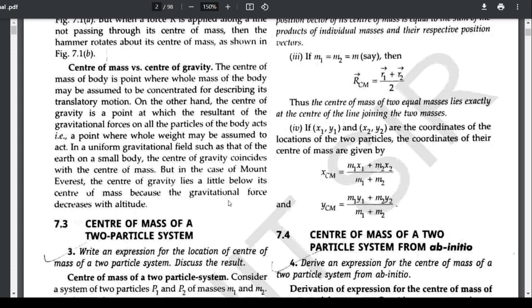That means if we move higher, then the acceleration due to gravity will decrease. So the gravitational force will not act the same way in all the places of Mount Everest. So its center of gravity lies just below the center of mass of the mountain.